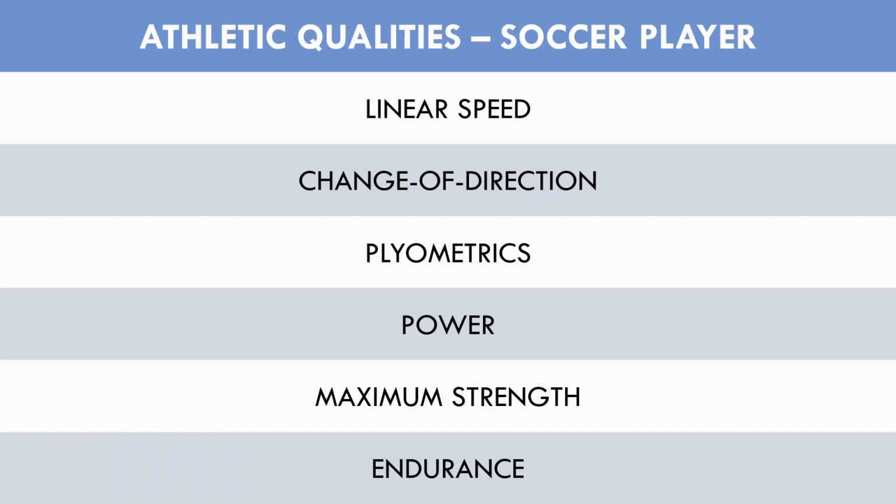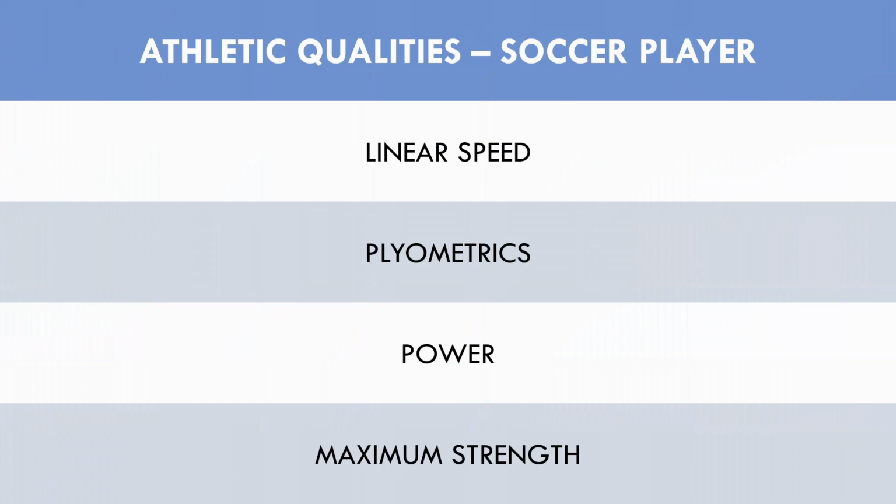Of these qualities, change of direction ability and endurance training will be performed during soccer practice sessions, so they don't need to also be performed during separate strength and conditioning sessions. If the strength and conditioning coach has the ability to influence practice sessions, then change of direction and endurance training can be implemented by manipulating different drills. Therefore, the qualities that will be trained for this example are linear speed, plyometrics, power, and maximum strength.